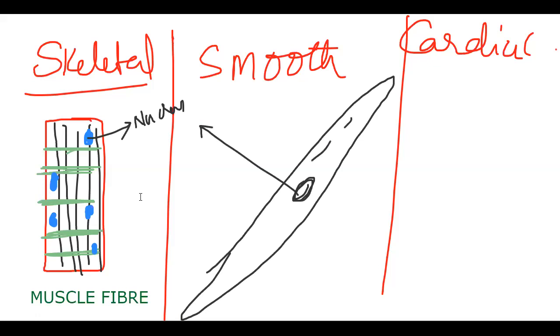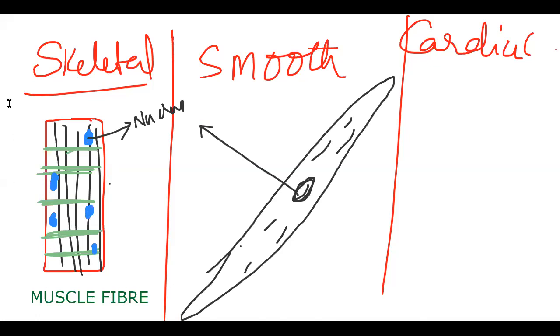And this is smooth because, unlike skeletal muscle, there are no striations. So what is the difference? In skeletal muscle, thick and thin filaments are arranged regularly; here they are arranged irregularly. That we need to remember.